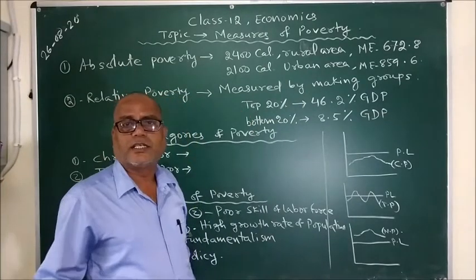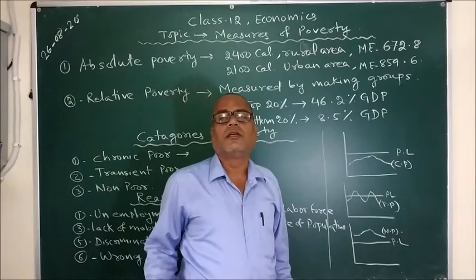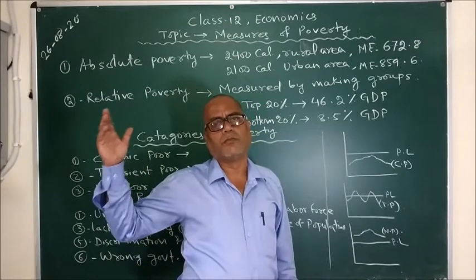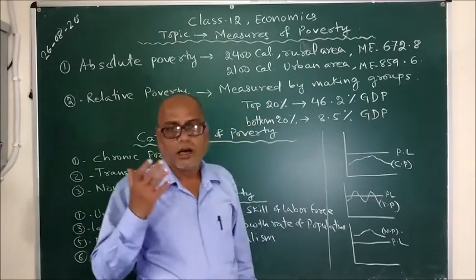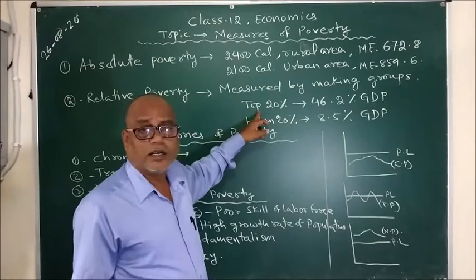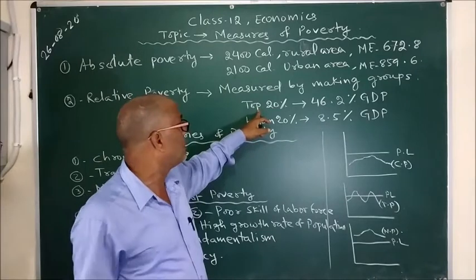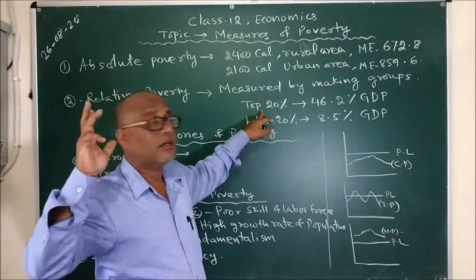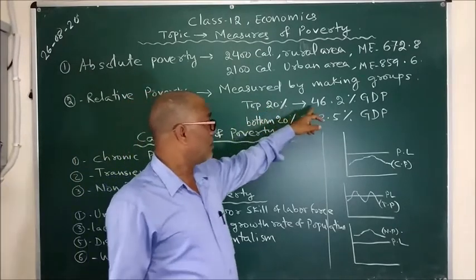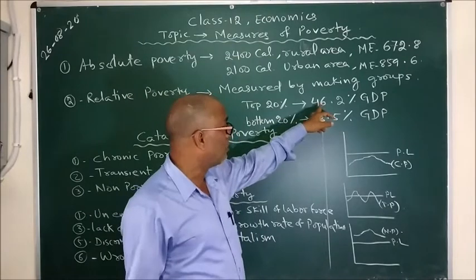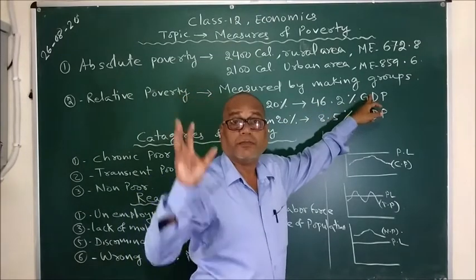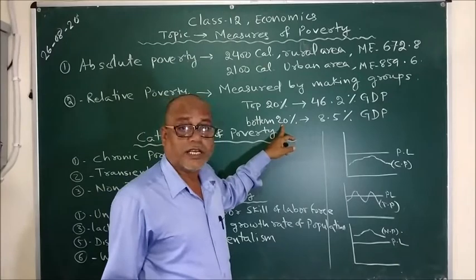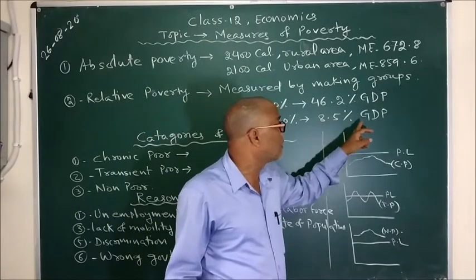That is, we can say that people of India are poorer than people of US. Why? Because per capita income in US is far more than per capita income in India. A very staggering figure is that in India the top 25% of people earn around 46.2% of our total GDP, and the bottom 20% of people get around 8.5% of our GDP.